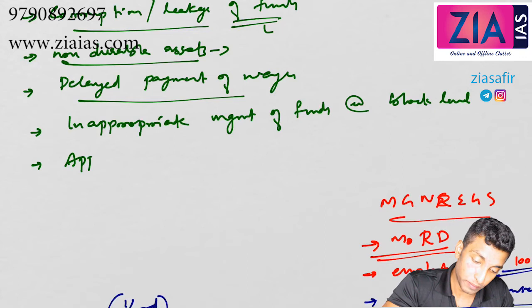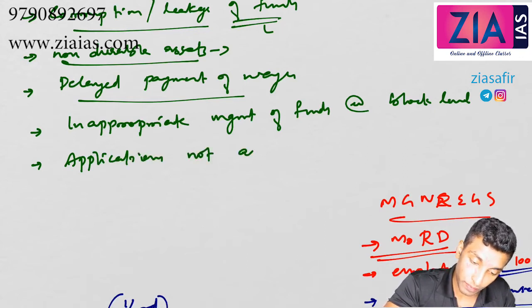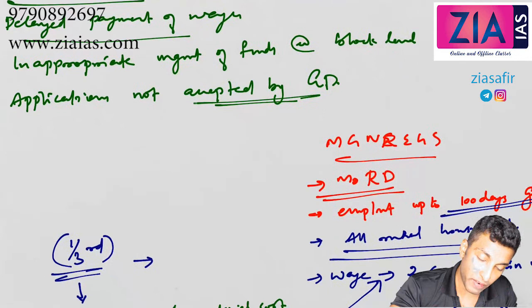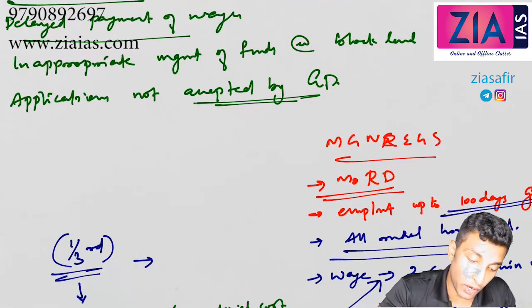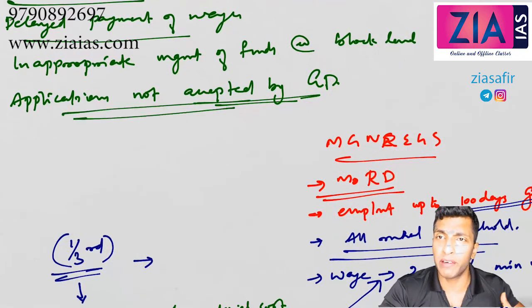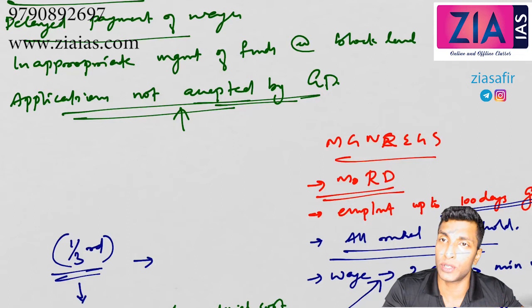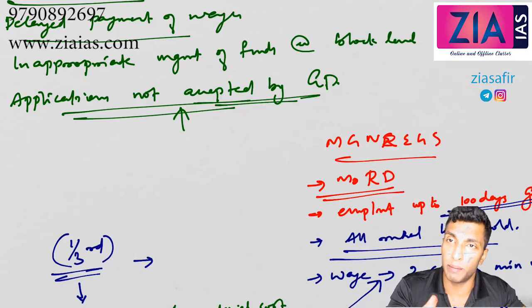So applications not accepted by Gram Panchayat. It is demand driven in nature, right? If you are not accepting, what does demand driven mean? Upon demand you should be getting the job. So if it is not accepted, the demand driven nature of this program is actually diluted, right? That is against the provision, against the basic features or tenets of the scheme.